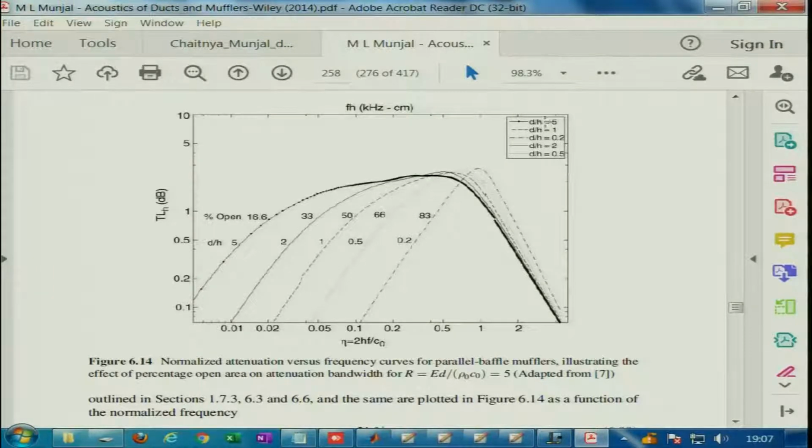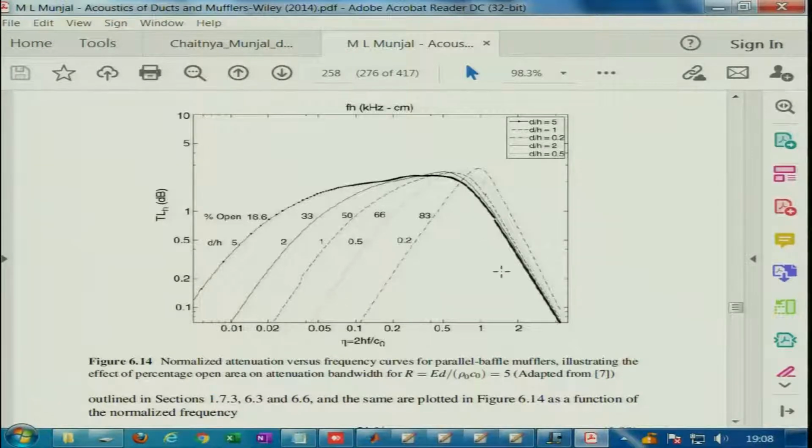If we consider d by h equal to 5 and take a particular non-dimensional frequency, say 0.1, and we know the values of h and d, we consider that curve, find the specific attenuation, and multiply it with the overall length of the muffler required to get the attenuation at that frequency.